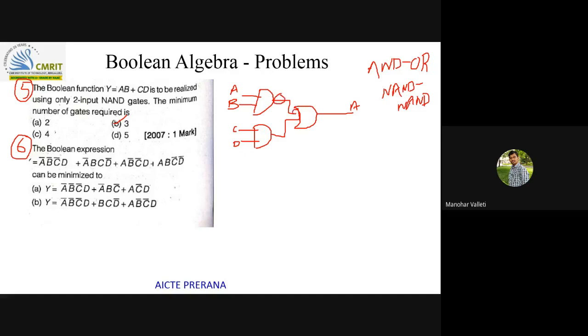If I put two bubbles, that won't change the expression. This is the alternative symbol for NAND only. If I send these 2 bubbles to that side, the symbol changes to this. So it is easy to convert AND-OR logic to NAND logic. The number of gates required is 3. So, the 6th problem.